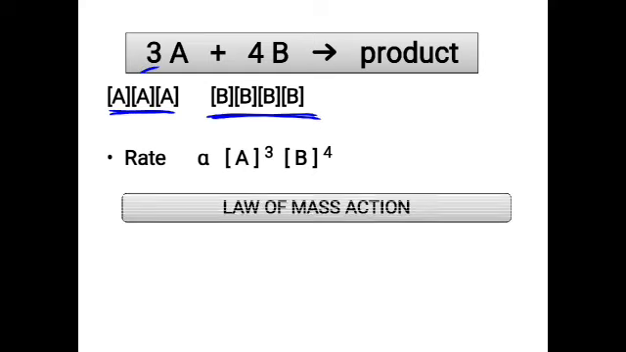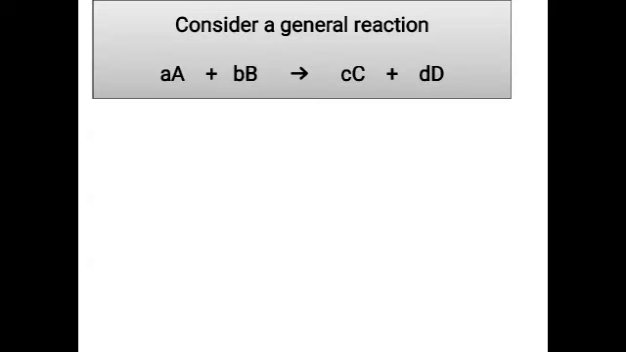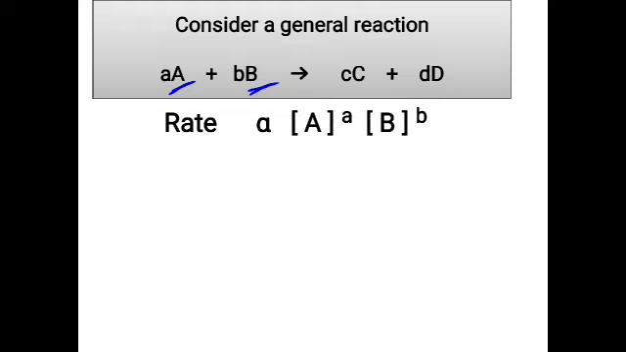So therefore, the law of mass action says that at a given temperature, the rate of the reaction is directly proportional to the product of the molar concentration of the reactants raised to their stoichiometric coefficients. So if you have a general equation where capital A and capital B are the reactants and the small letters are the stoichiometric coefficients, you could write the rate as concentration of A to the power a and B to the power b. So here in this equation we find that the concentrations of the reacting species are raised to their stoichiometric coefficients.